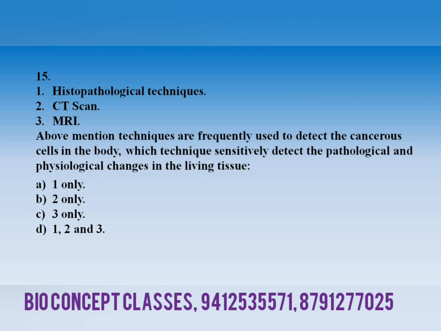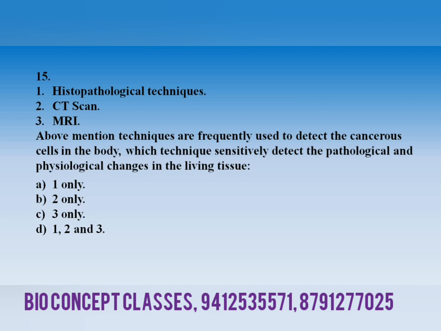Question number 15. Here we have three different techniques: histopathological technique, second CT scan, and third is MRI. So, in relation to these techniques, the above mentioned techniques are frequently used to detect the cancerous cells in the body. Which technique sensitively detects the pathological and physiological changes in the living tissue, right?